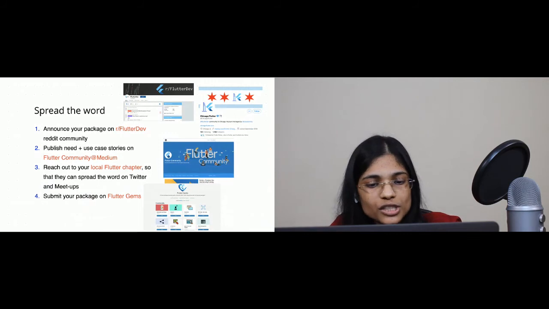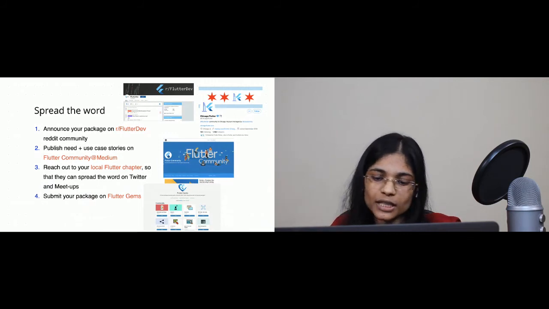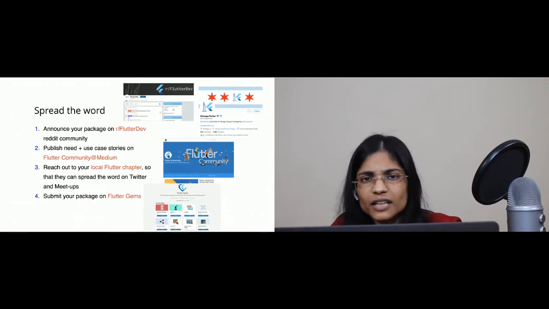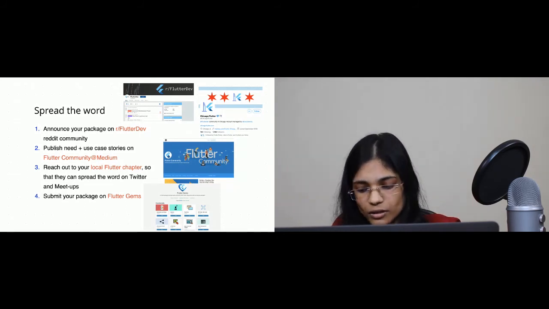You need to reach out to your local Flutter chapter so that they can spread the word on Twitter and meetups. And you must definitely go ahead and submit your package on Flutter Gems so that people can visually go through the package and can figure out whether they need it for their requirement or not.